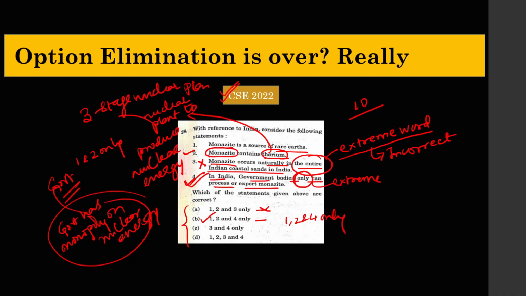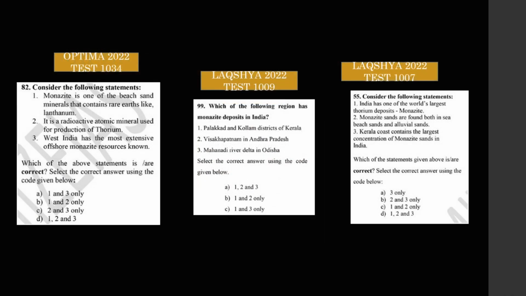Okay, let us see this question. I have predicted exactly the same question in my Lakshya test. You can see here, this was the Optima 2022 test 1034, which was the geography Optima test. Consider the following statements. Monazite is one of the beach sand minerals that contain rare earths like lanthanum.